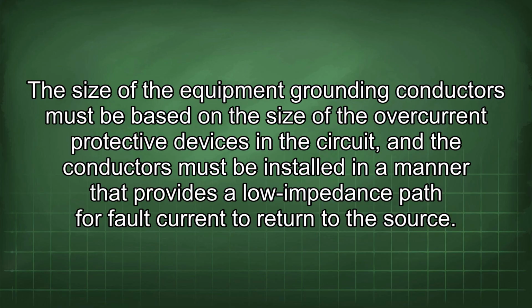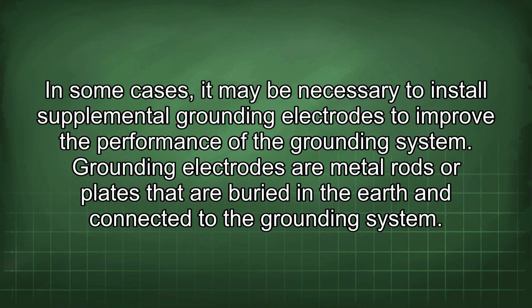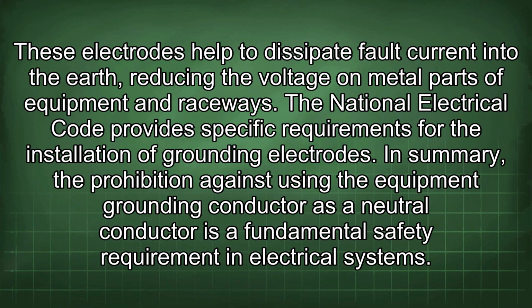return to the source. In some cases, it may be necessary to install supplemental grounding electrodes to improve the performance of the grounding system. Grounding electrodes are metal rods or plates that are buried in the earth and connected to the grounding system. These electrodes help to dissipate fault current into the earth, reducing the voltage on metal parts of equipment and raceways.